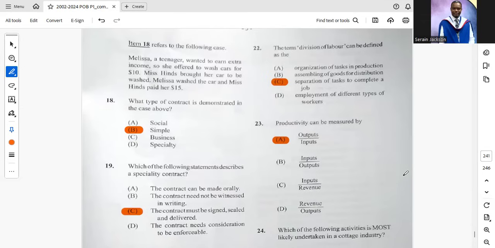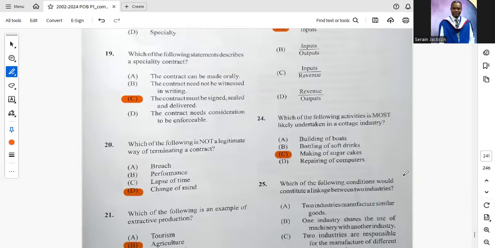Item number 18 refers to the case. Melissa is a teenager who wanted to earn some extra cash, and she offered to wash cars. Mrs. Hines brought her car to be washed, and Melissa washed the car, and Mrs. Hines paid her $15. What type of contract is demonstrated in the case? It's a simple contract.